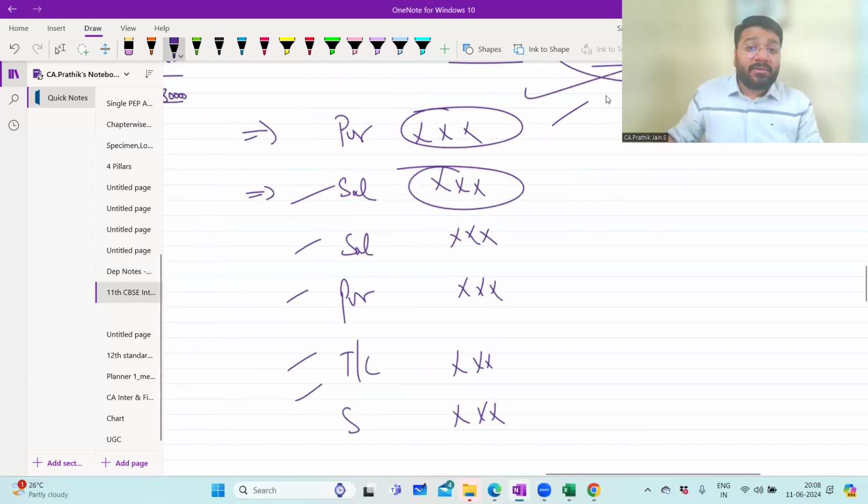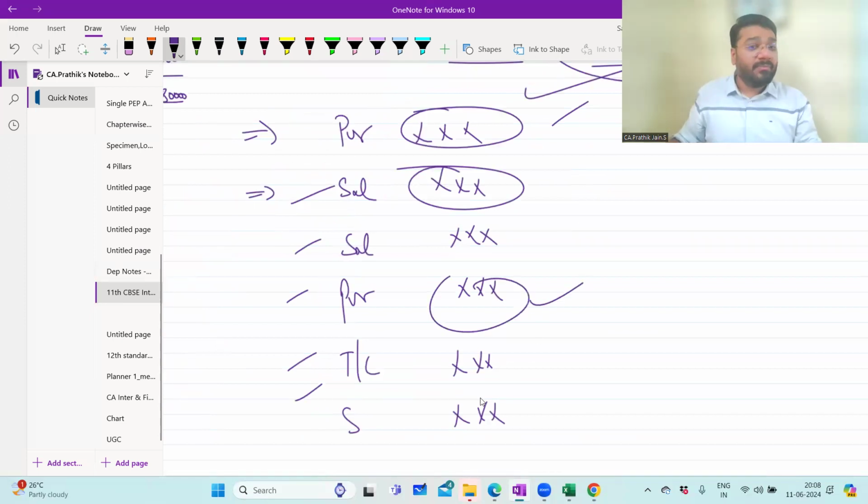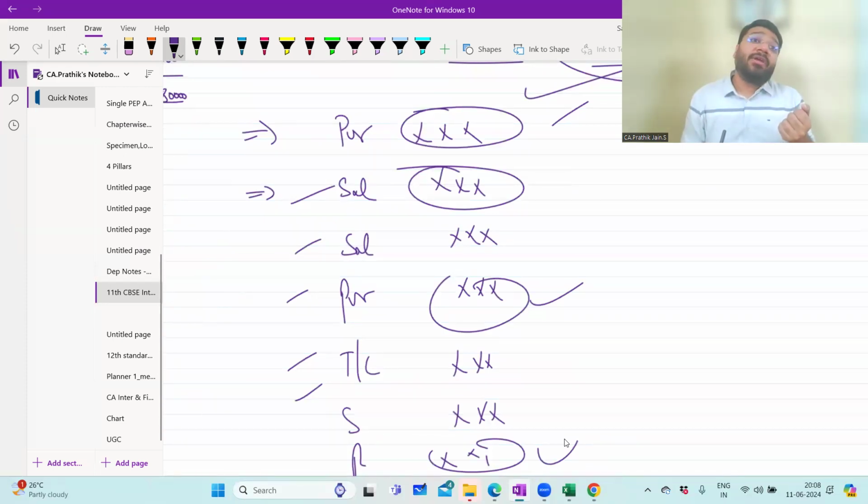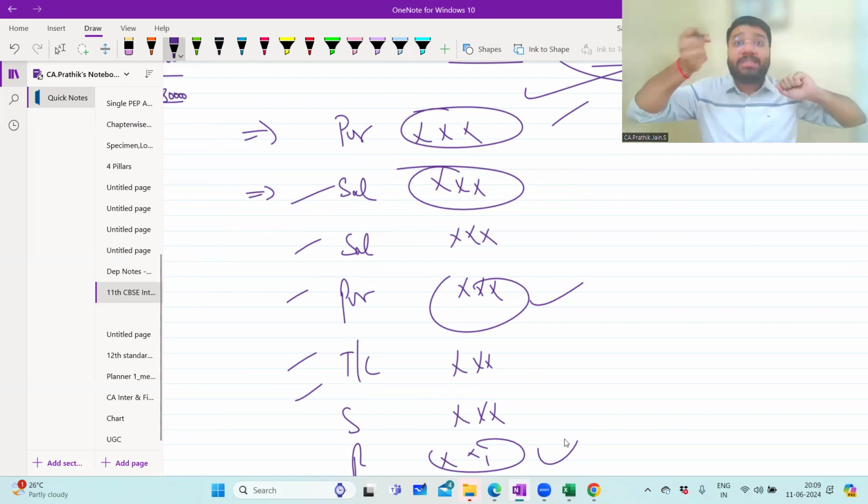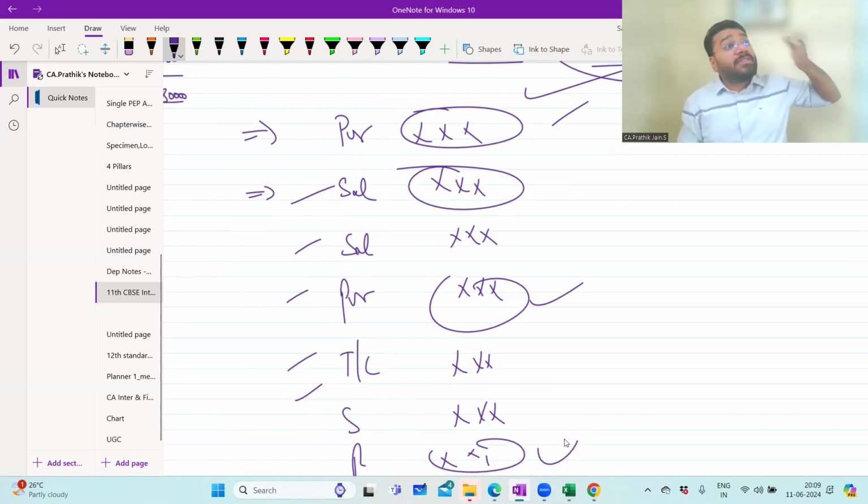Purchase is recorded here, then something else is recorded, then again purchase is recorded here. Will you manually sit and calculate? Let's suppose in a year you're doing 1,000 purchases. Will you sit with a calculator 1,000 times, this plus this plus this? So journal is good, but the disadvantage of journal is that it does not help you in totaling. If I want to know my total purchase, my total sales, or the total salary paid to my staff for the entire year, that is also missing. So what do we do?